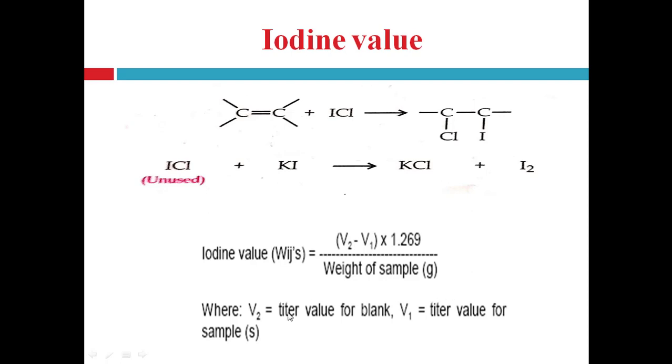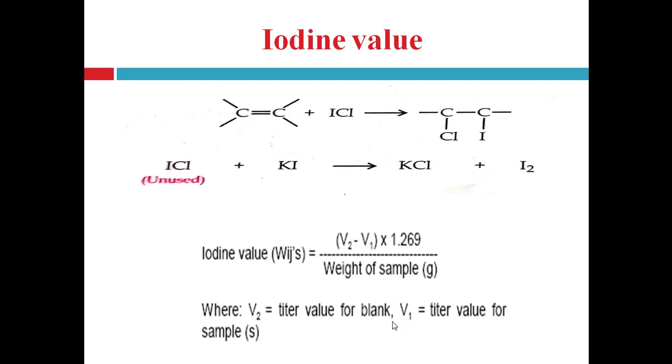Here V2 is the titer value for blank; in this also a blank reading is taken, that is, titration carried out without the sample, and the obtained burette reading is V2. And V1 is the titer value of the sample, that is, the titration carried out with the oil sample.